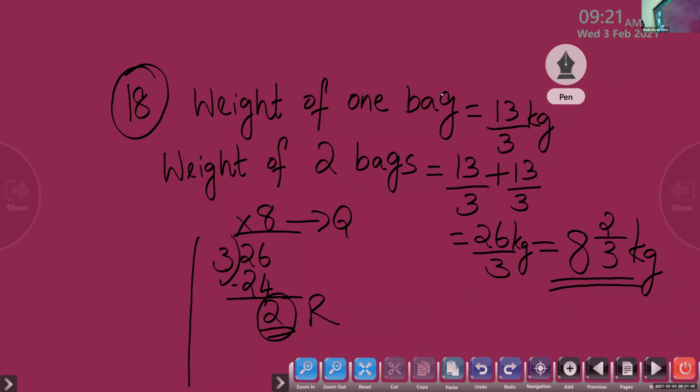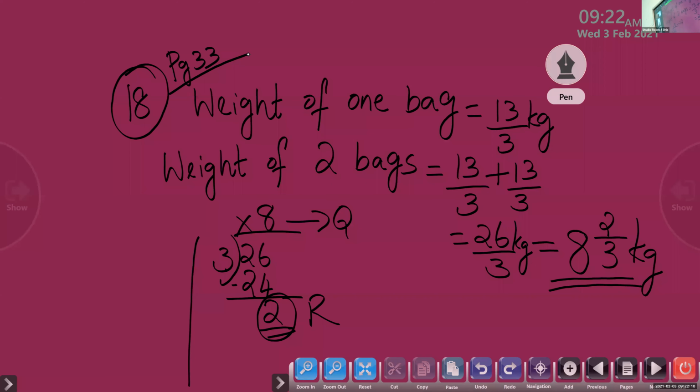Ridu, can you read the next question? Question number 19A. Ma'am, Anita wants to arrange 100 books on a shelf, but only 24 books can be put on a rack.